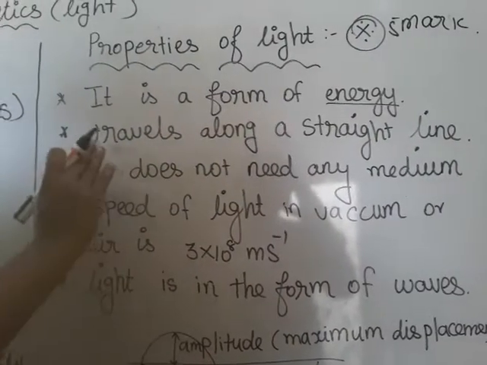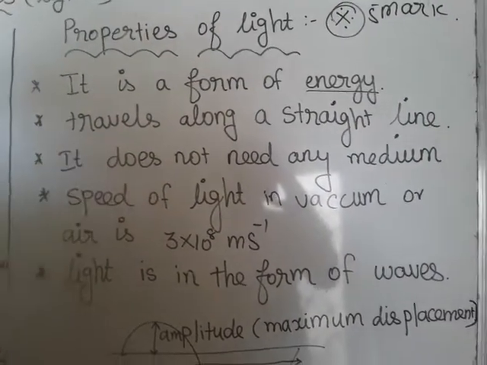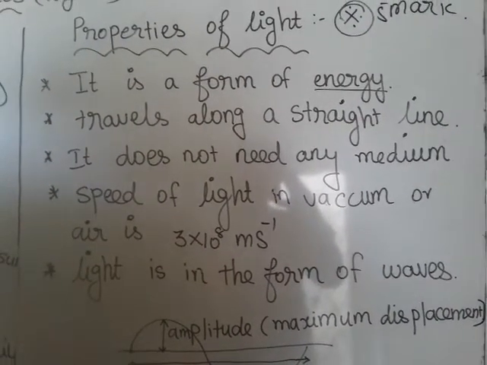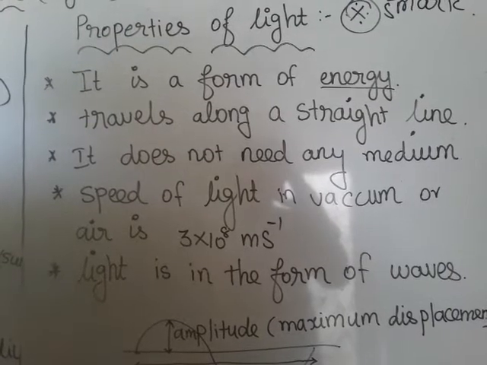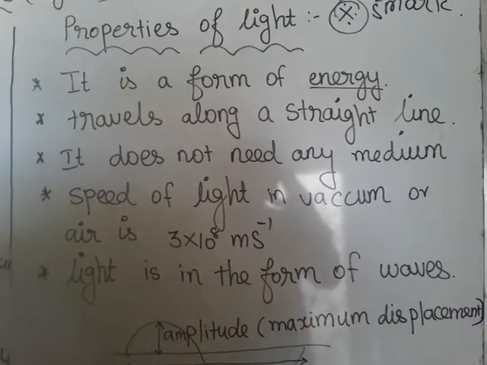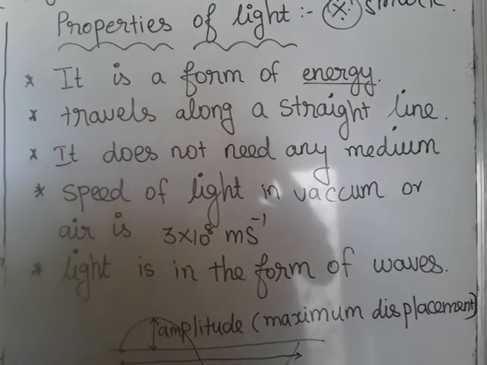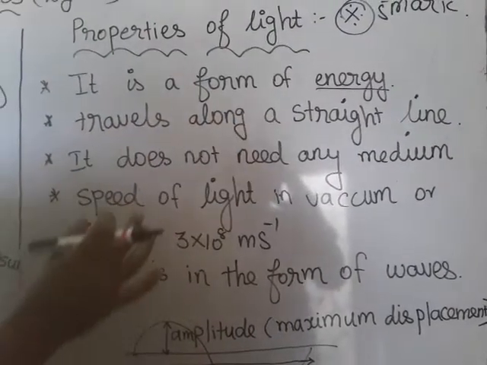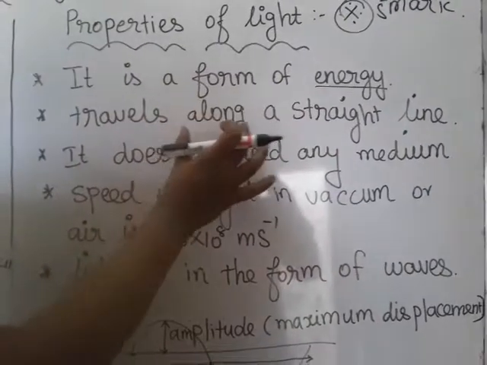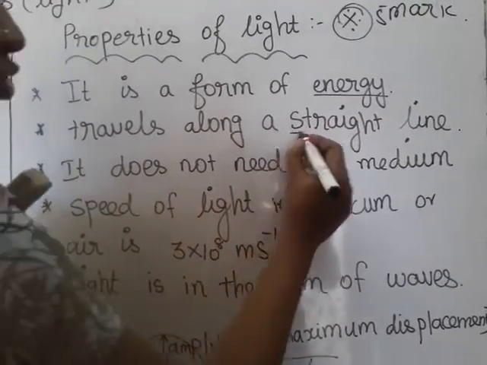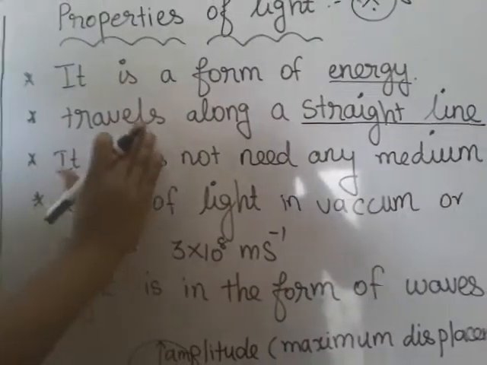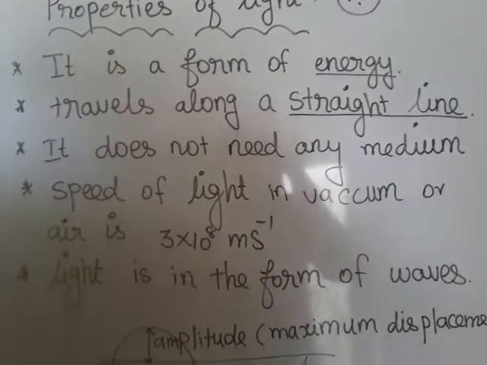To explain the second point, in 6th standard we studied about the pinhole camera. The pinhole camera is an instrument to explain the travelling of light. So light travels along a straight line. So the second point here is, light travels along a straight line.